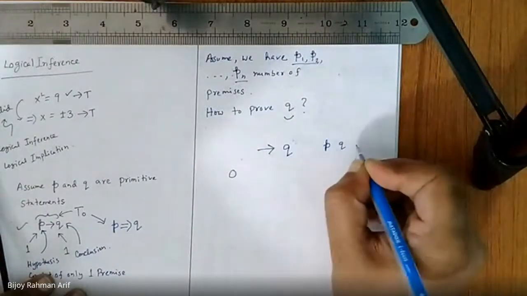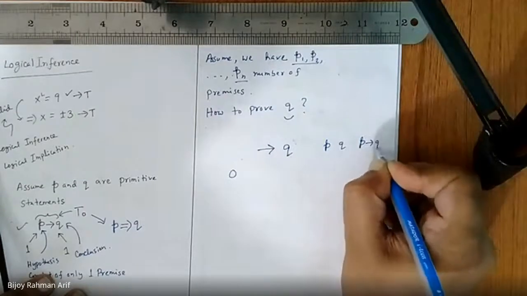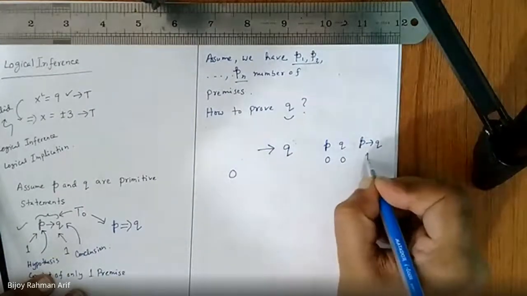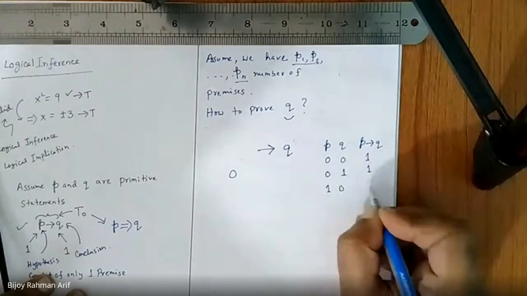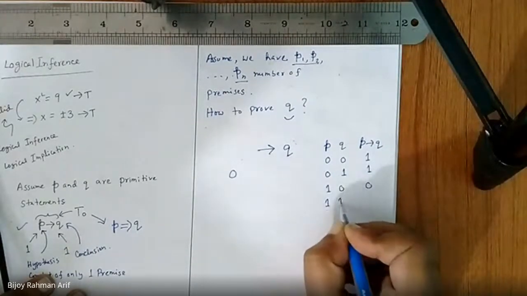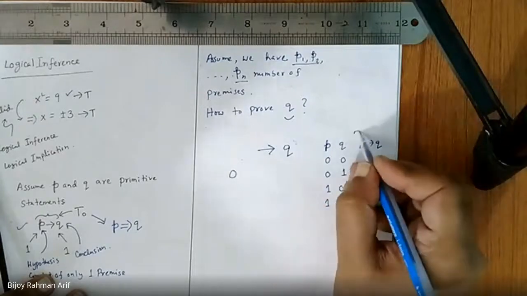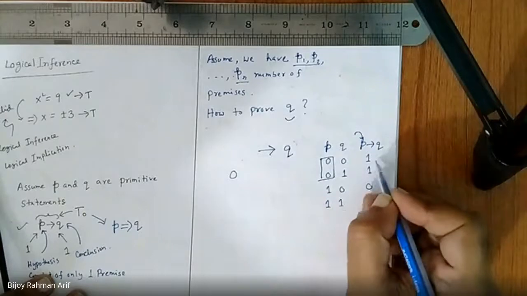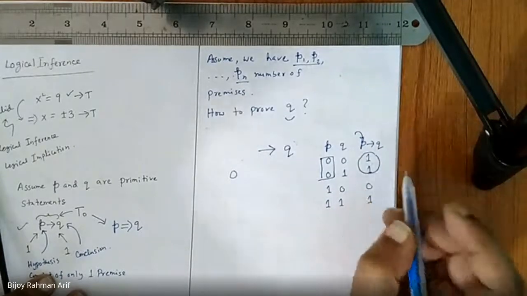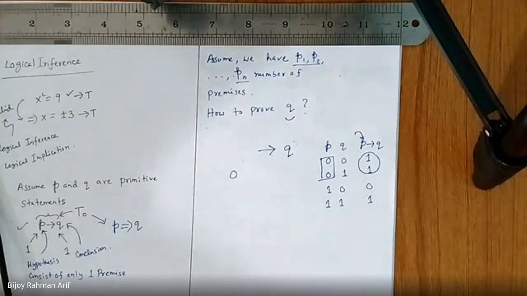P, Q, P implies Q: 0 0 1, 0 1 1, 1 0 0, 1 1 1. If the left hand side is 0, then P implies Q automatically becomes 1, and that is of no importance.